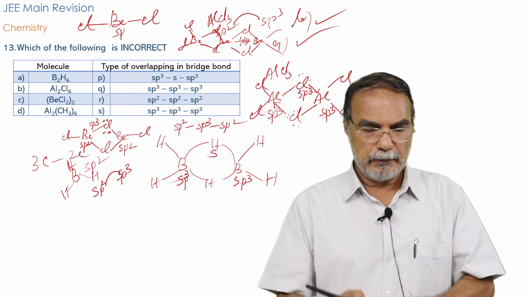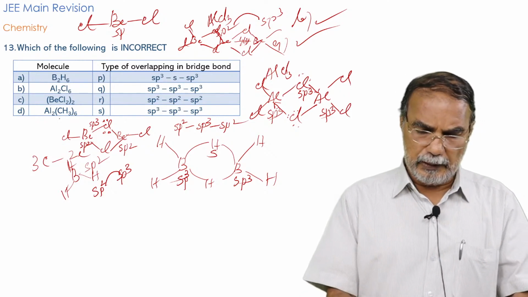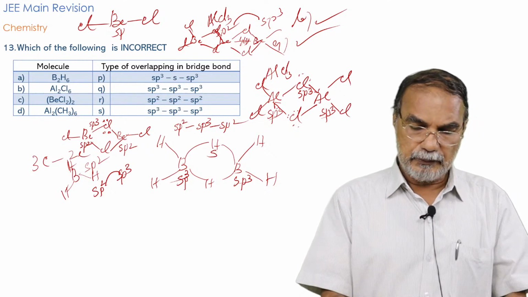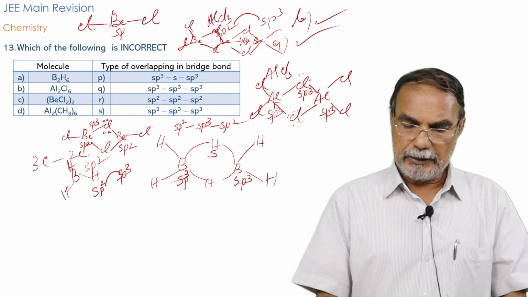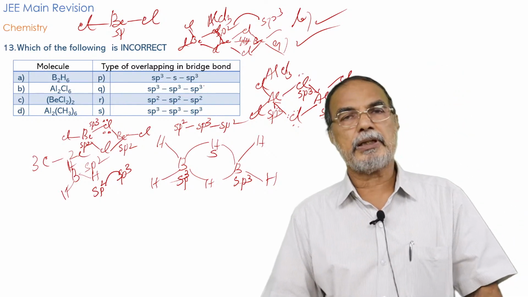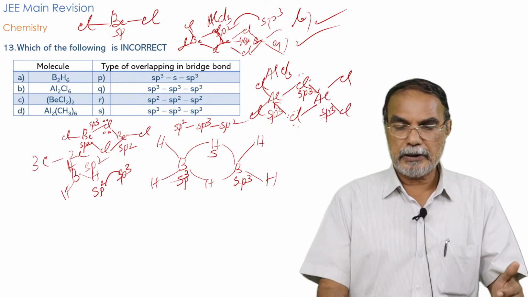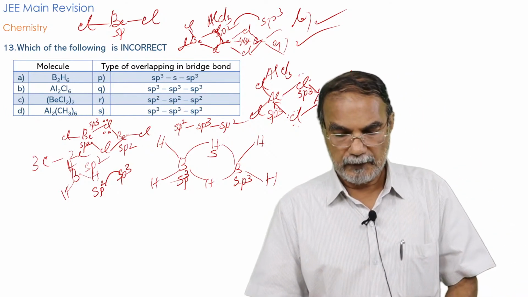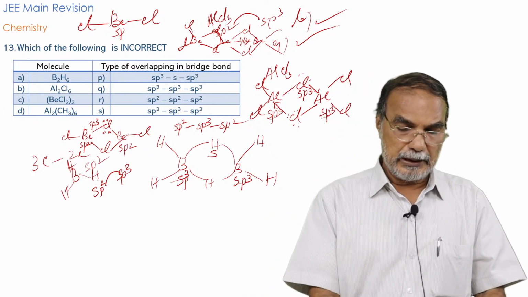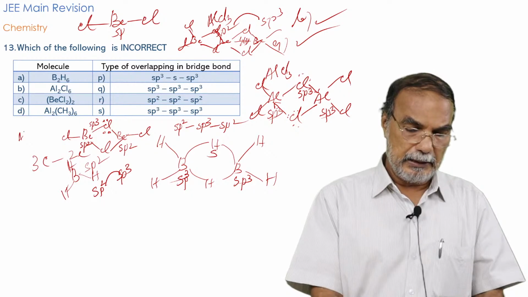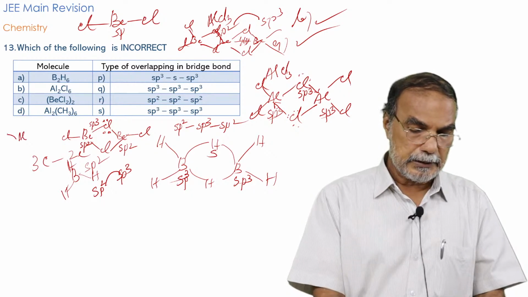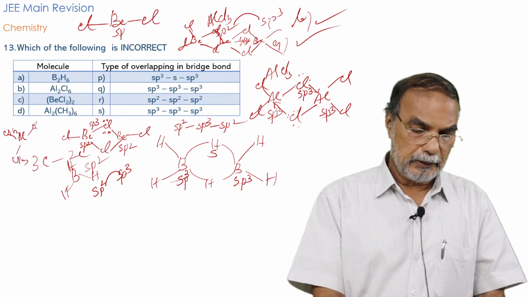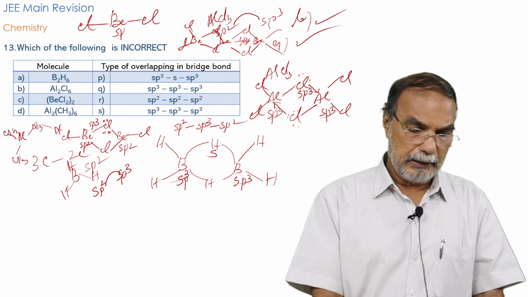And the fourth molecule, Al2(CH3)6, is very similar to Al2Cl6, and the bridge bond formation is again sp3, sp3, sp3. Here you have CH3, Al, CH3, CH3, CH3.